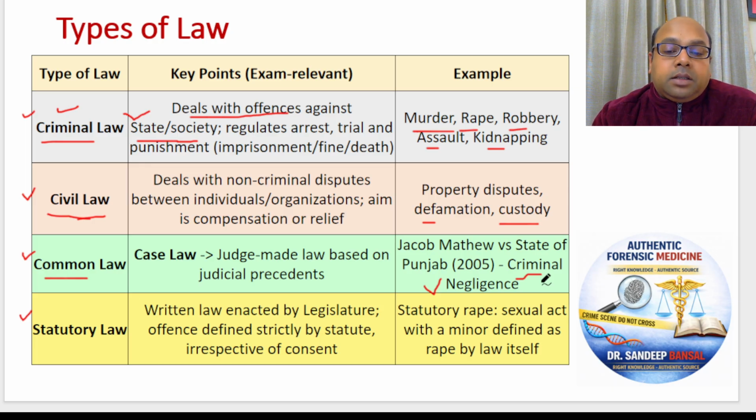So there is no law on that. So when such a case happened, this is a very important judgment of Jacob Matthew versus State of Punjab. Now there was a doctor, Dr. Jacob Matthew, and his team. They were accused of negligence. A patient died in a hospital, and Dr. Jacob Matthew and his team, the staff nurses or the doctors, were accused of criminal negligence, that because of the negligence, the patient has died.